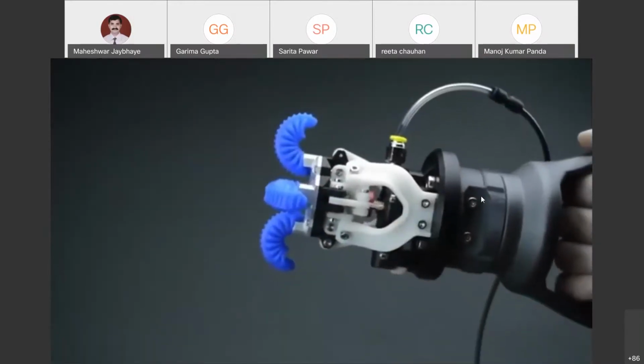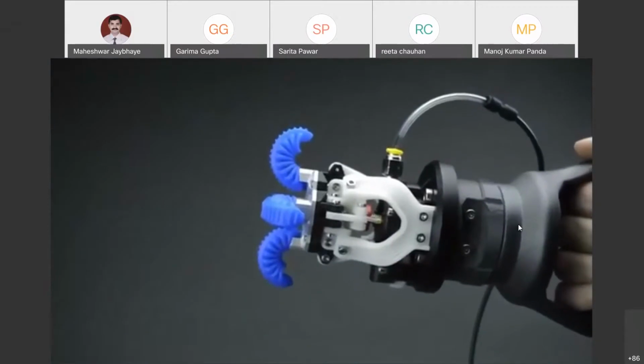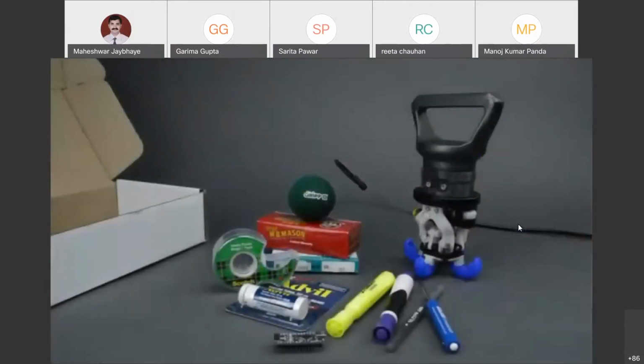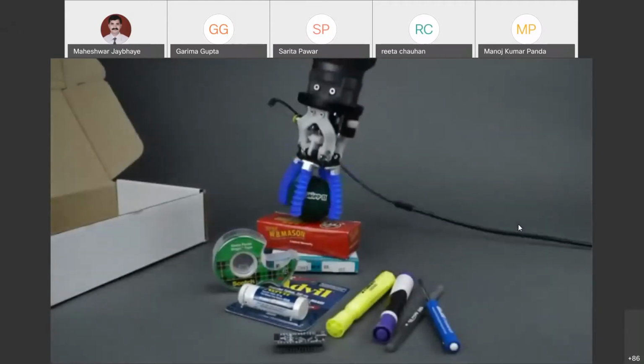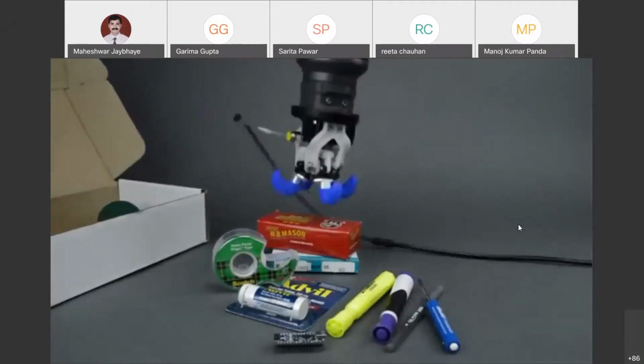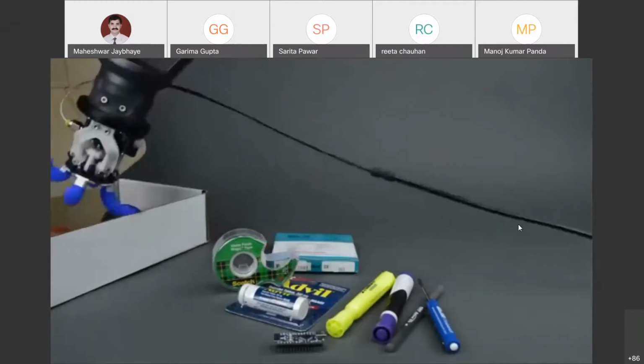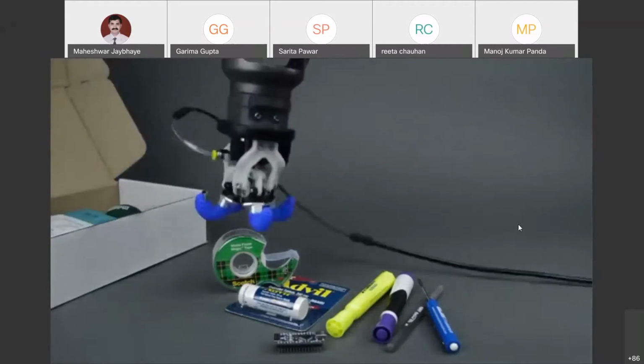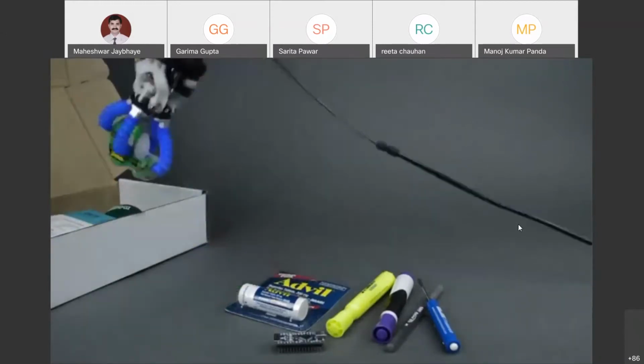Now this attachment you will directly mount on the robot system, and for special applications. This is just for trial purposes, which they are demonstrating, showing how the fingers can grasp that object. So gripping can be done for any irregular shapes.